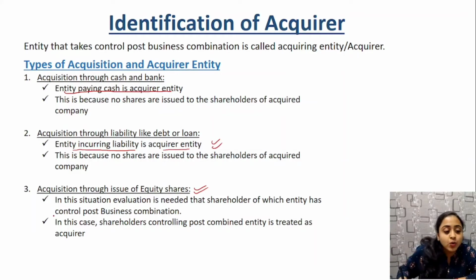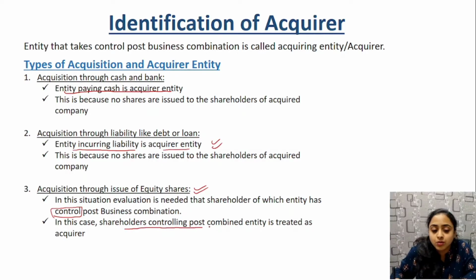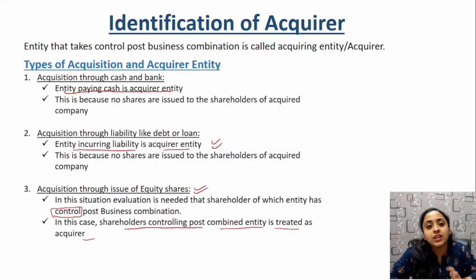We have to see who has control post business combination. After the business is combined, after the group entity as a whole, we have to see who has power, who has control. The entity, or the shareholders, controlling the post combined entity is treated as the acquirer. Whoever is holding control is known as the acquirer. The entity which holds more control is the acquirer in case of equity share payment.